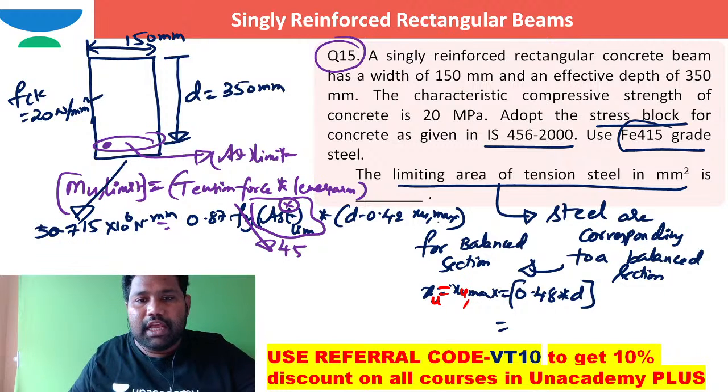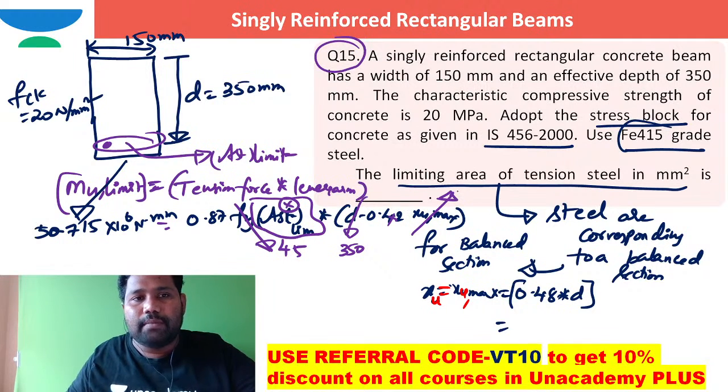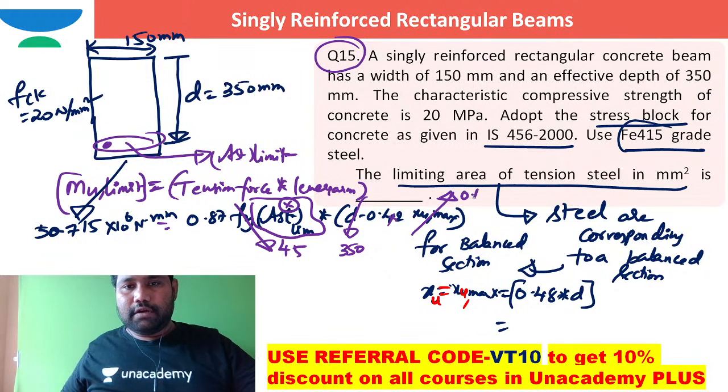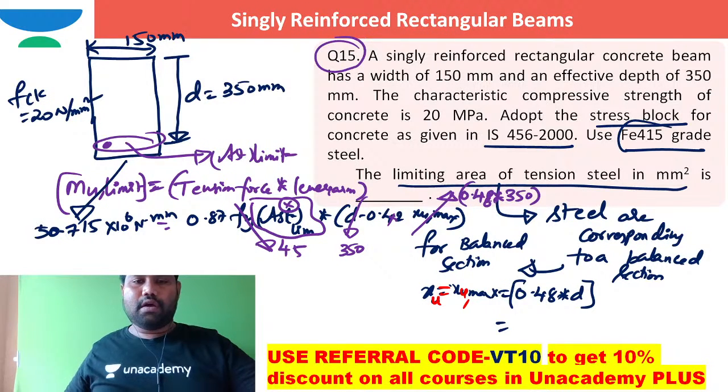And D minus 0.42 XU max. D is how much? Effective depth is 350. So D minus 0.42 times XU max, and XU max I can write as 0.48 times the effective depth.